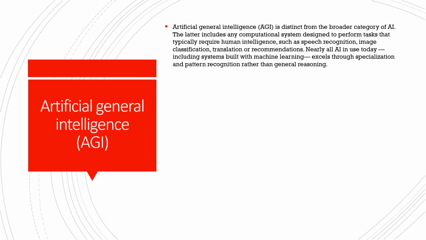The existing AIs are computational systems designed to perform specific tasks that actually require human intelligence, for example speech recognition, image classification, translation, or recommendations, right?